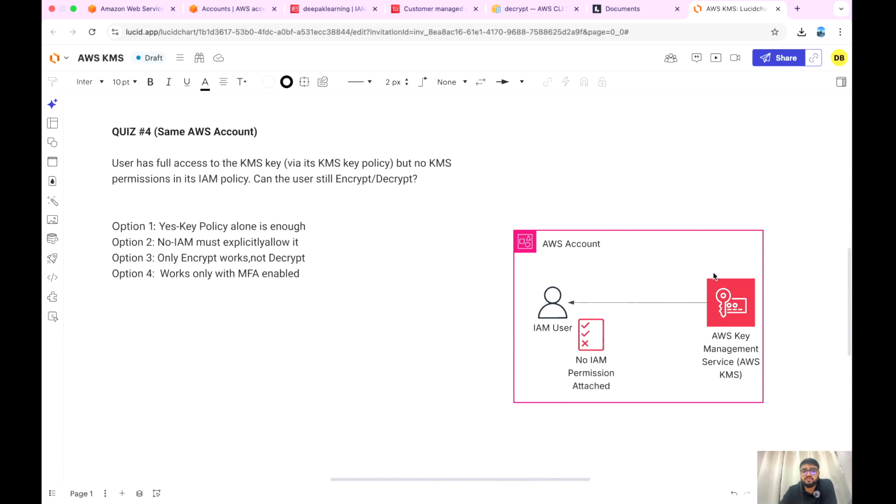Just remember that. You'll ask why I am saying same AWS account, why not a different AWS account? Because in a different account, the logic doesn't work in that way. The logic only works for the same AWS account. In the same AWS account, even if the user doesn't have any permission attached, but the KMS key or the S3 bucket, any resource, has explicitly allowed that user from its resource policy, then the user will still be able to do all those operations defined in the resource-based policies. So I think that makes sense. The answer would be the first one: yes, key policy alone is enough.